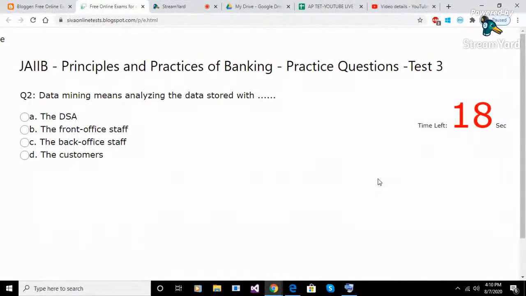Question 2. Data mining means analyzing the data stored with. Option A. The DSA. Option B. The front office staff. Option C. The back office staff. Option D. The customers. Answer C. The back office staff.